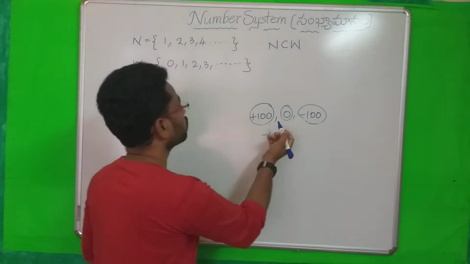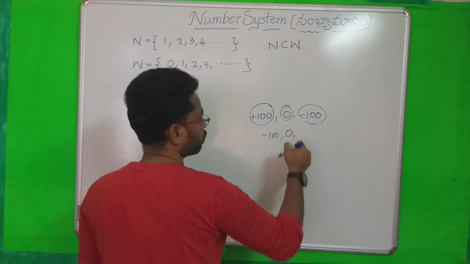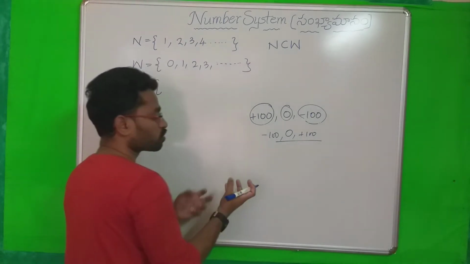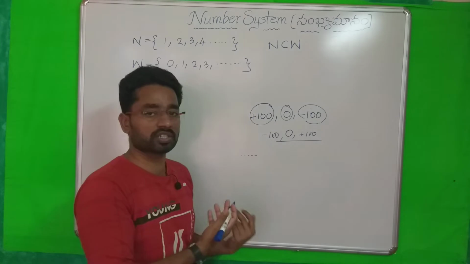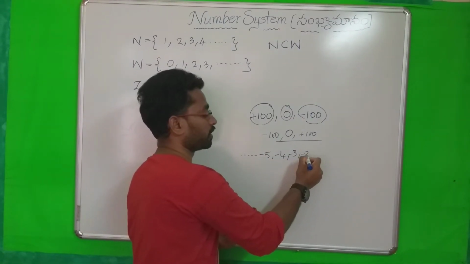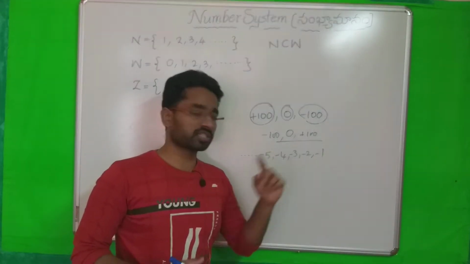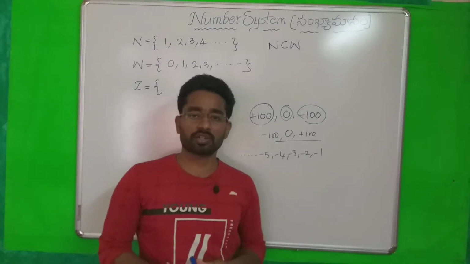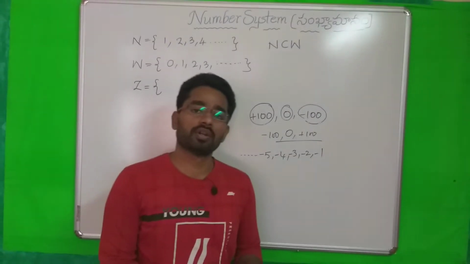In ascending order, the smallest is negative, next 0, next positive. So this is the order. Which is the smallest negative number? How can you write negative numbers? And so on, we don't know what is the smallest. Minus 5, minus 4, minus 3, minus 2, minus 1. In this, the greatest negative number is minus 1. You may get this in bits. Which is the greatest negative number? The greatest negative number is minus 1. And 0 is neither positive nor negative.